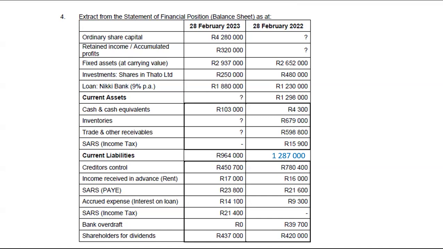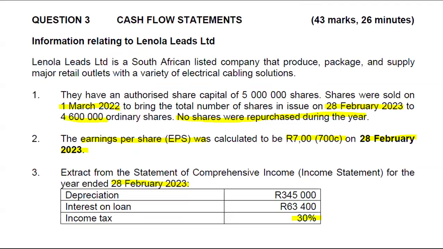The only weird thing that you were given here was that earnings per share. If you know your ratios by heart, you will know the formula for calculating earnings per share. It is your net profit after tax.